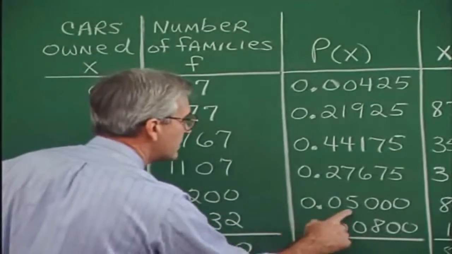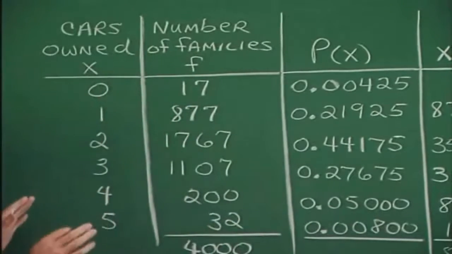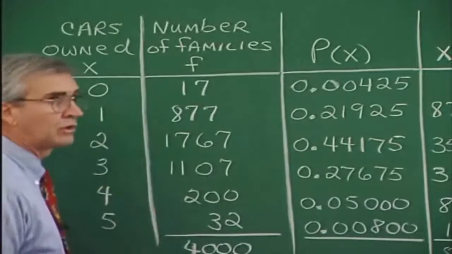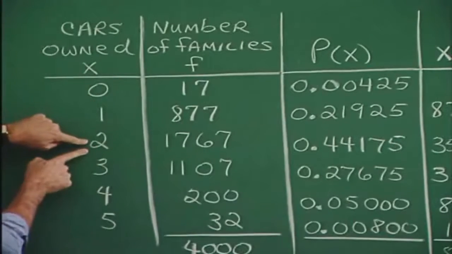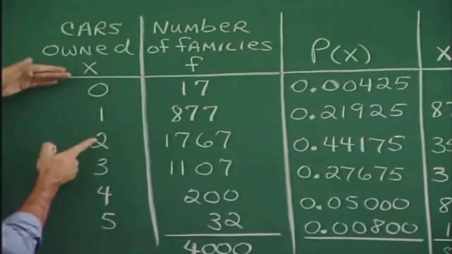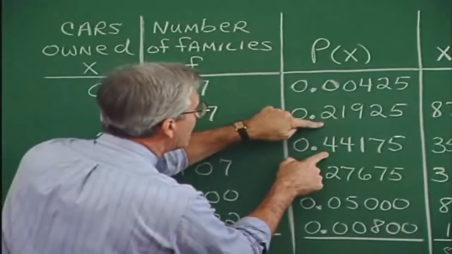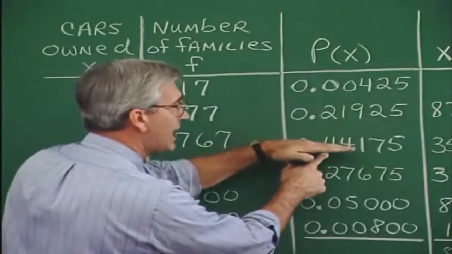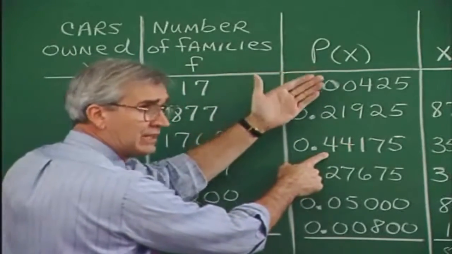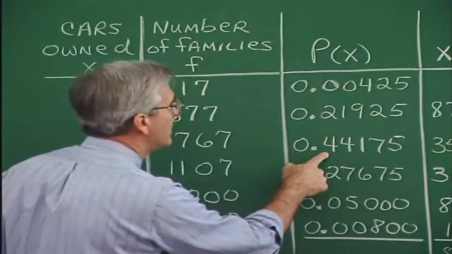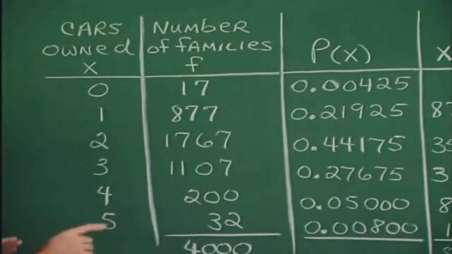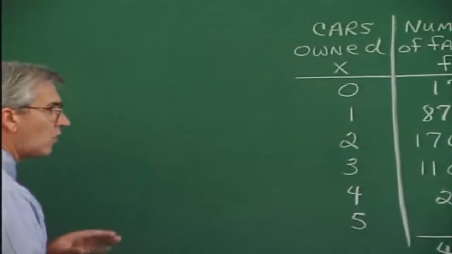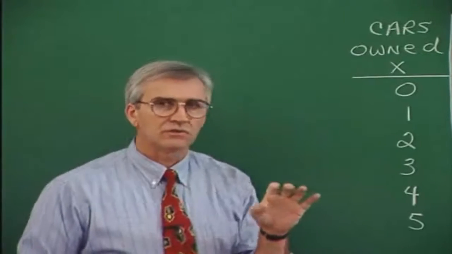The probability is 0.05. If we're saying what's the probability that the number of automobiles will be less than or equal to 2, that means 2, 1, or 0. And so we come over here and we would add these probabilities to get the probability that a family selected at random will have 2 or less than 2 automobiles in that family. Okay, that's the idea. Now let's go back to our fundamental ideas for mean and standard deviation.